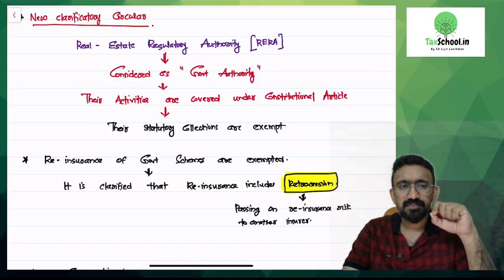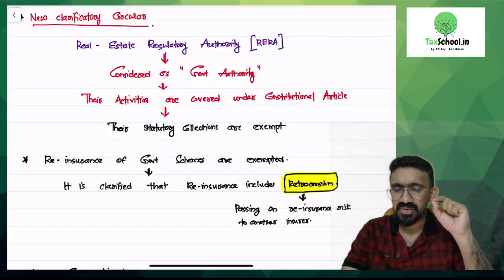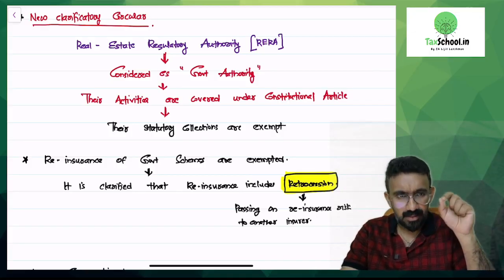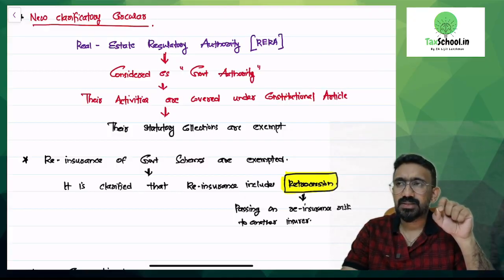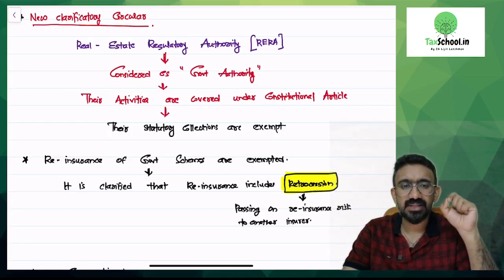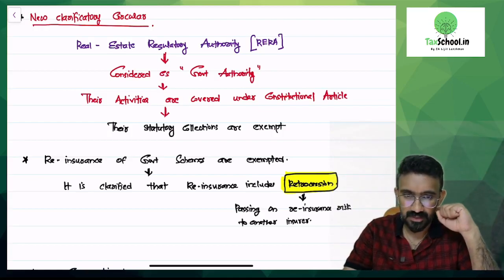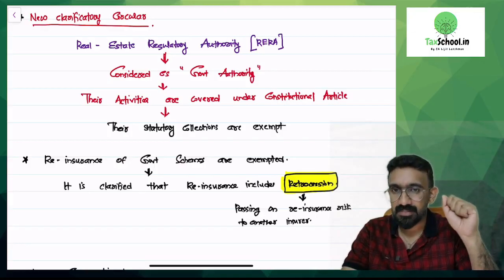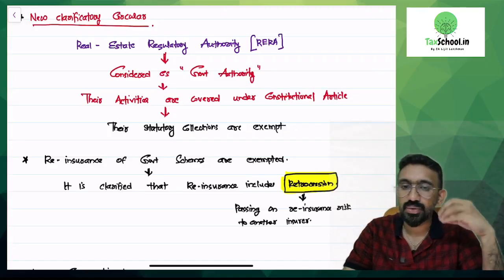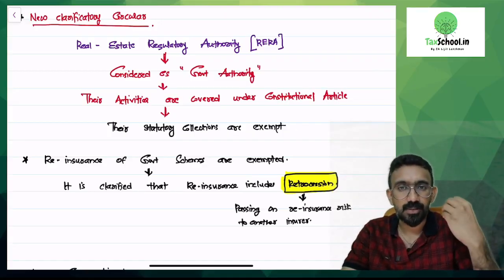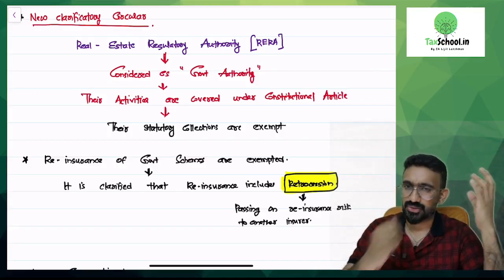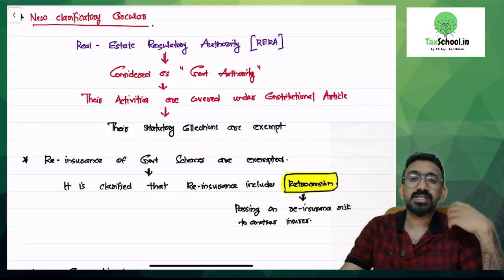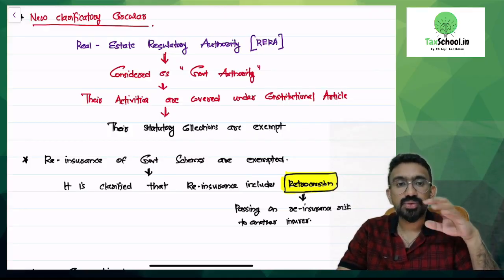These are entities which are constituted by government, either by an act passed in the parliament, and at least 90% is held with government. This is how we define government authority, and the government authorities are generally constituted to do the functions under 243G or 243W of panchayat or municipality, like urban planning, waste management, sanitation, etc. So, services provided by government authority used to be exempted.